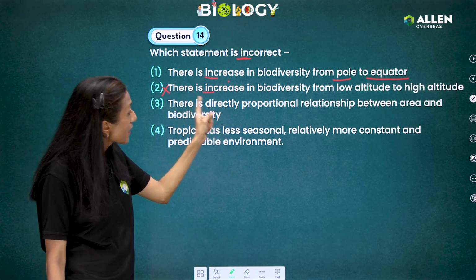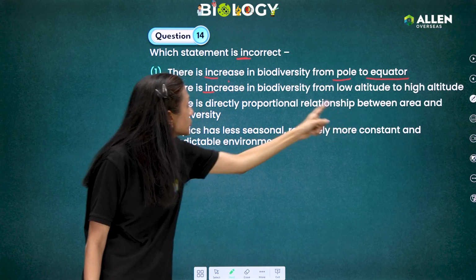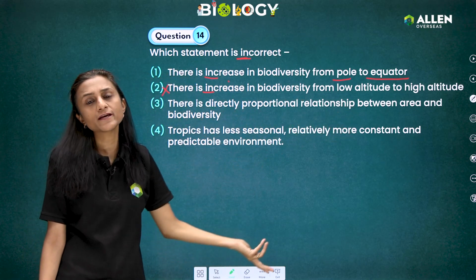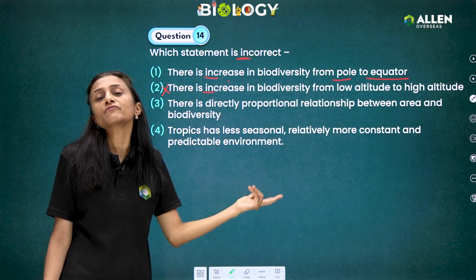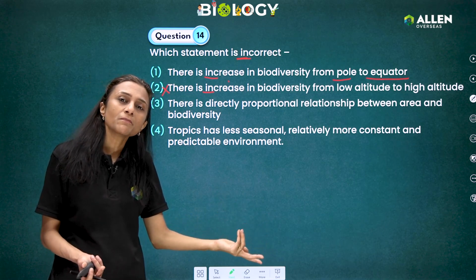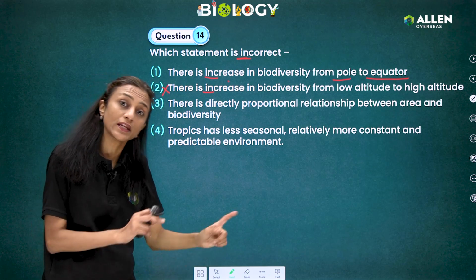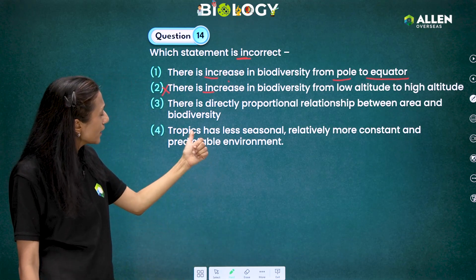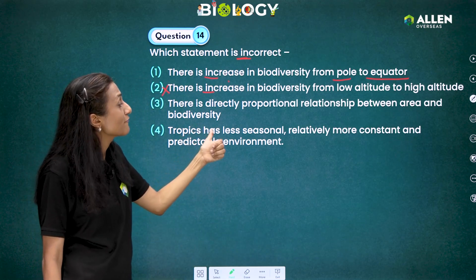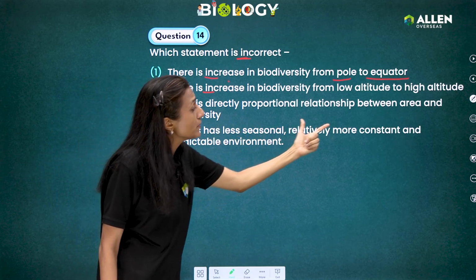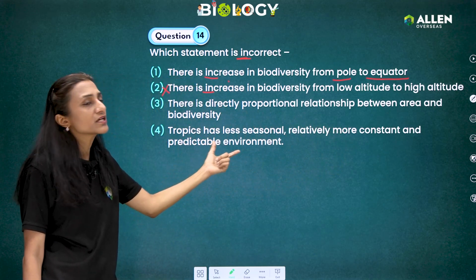Next, there is a directly proportional relationship between area and biodiversity. Yes, it is correct. The more the area, the more the biodiversity. And the last statement: tropics have less seasonal, relatively more constant and predictable environment.